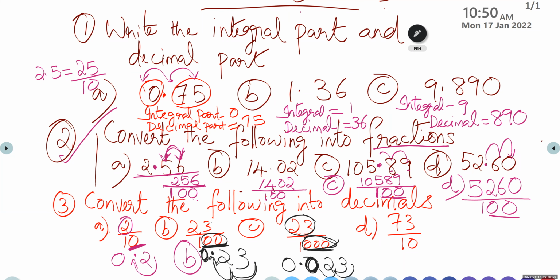Did you get the answer, Ahmad? Yes. Okay. So question C, 23 by 1000. So here 1, 2, 3. So if there is no number, you have to place a 0 in front. Okay. Next, Agnivesh, question D. No need to read the question, tell me the answer. 73 by 10. You have to tell me the decimal form.